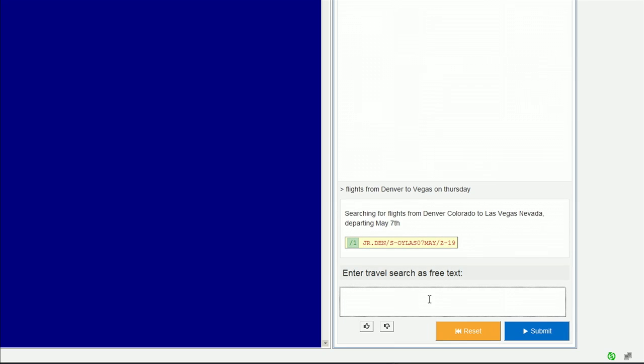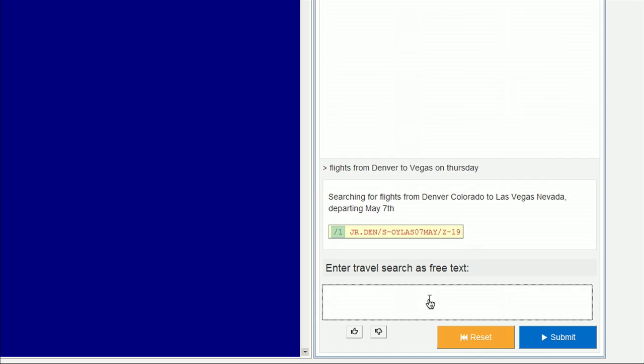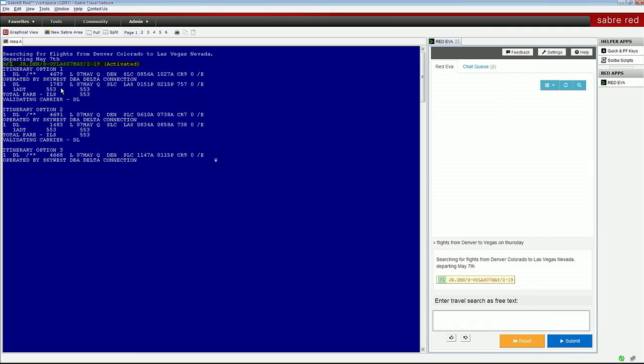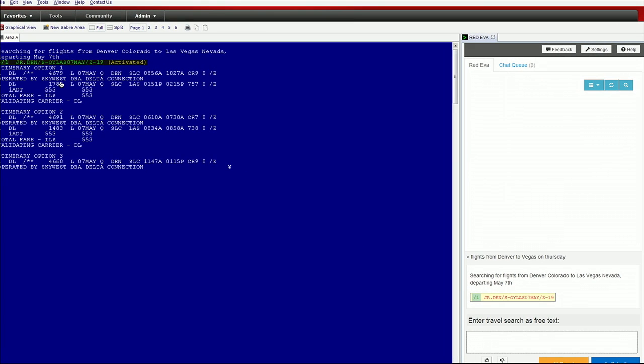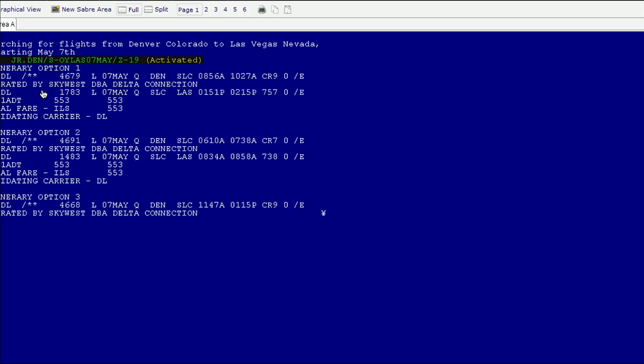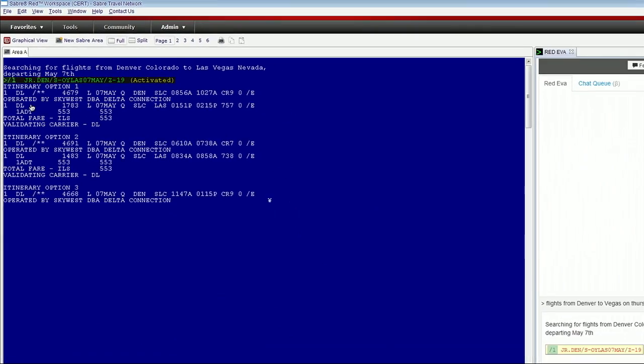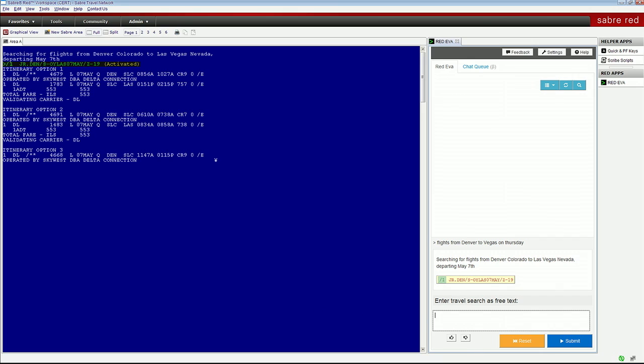EVA processes the query, and you can see what EVA is searching for: flights from Denver, Colorado to Las Vegas, Nevada on May 7th, which is this Thursday. And you get the cryptic command that's about to be run, which is already executed in the emulator. And you can see some flights. Now, you can easily modify those by just typing things like, with United.